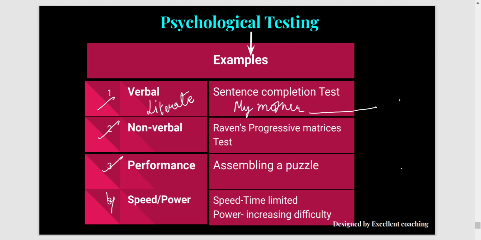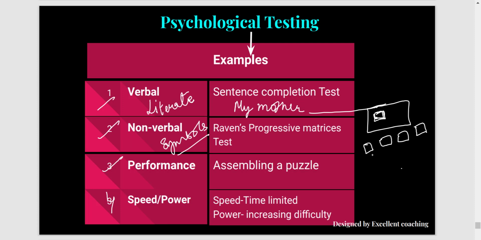Next comes non-verbal test. Non-verbal test includes symbols and pictures. So a person may not be literate, but he needs to understand the relationship between the symbols and the pictures. So there is a test called Raven's progressive matrices test. There you can find that one picture will be given with an incomplete box, a blank space, and there will be four options and you will be required to tell which one, A, B, C, D, will fit in this box so that this picture completes.